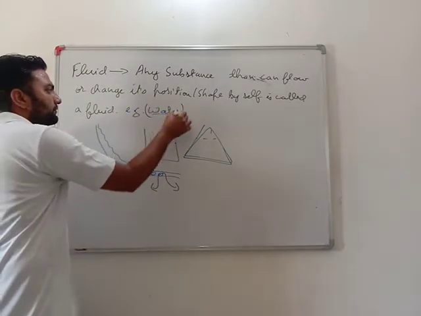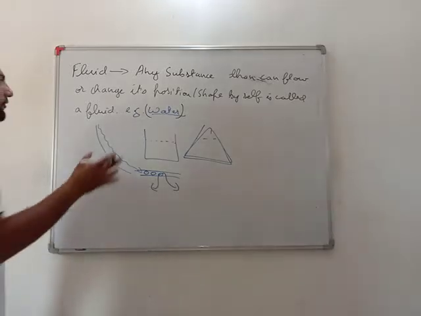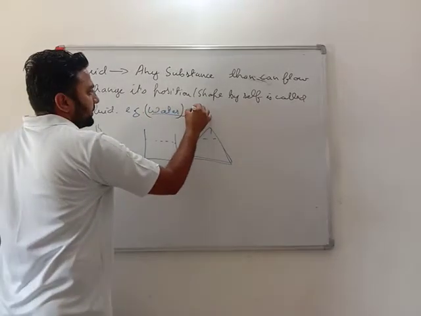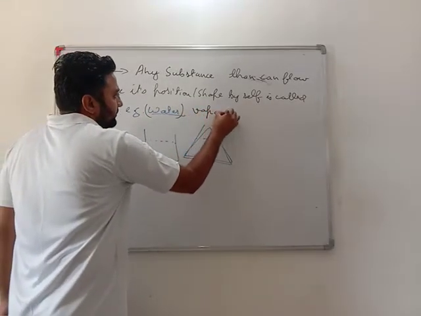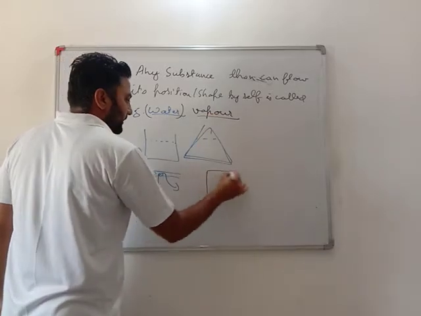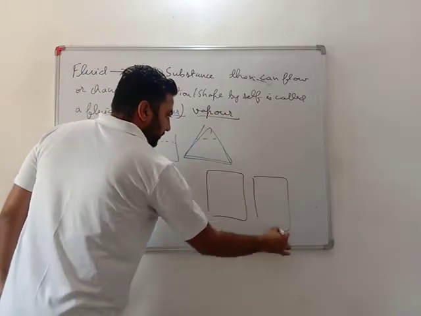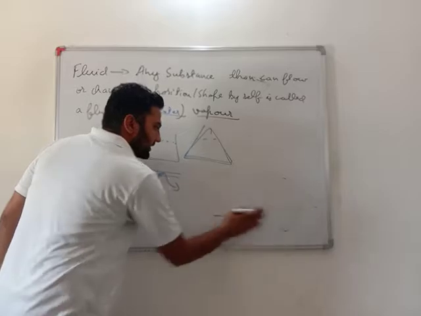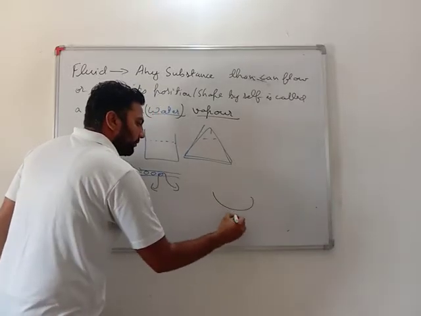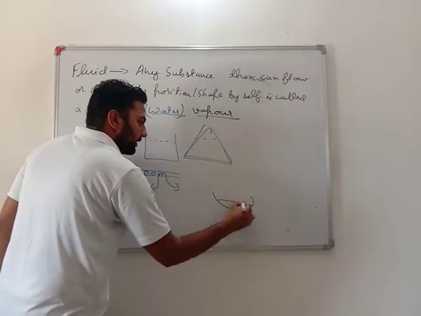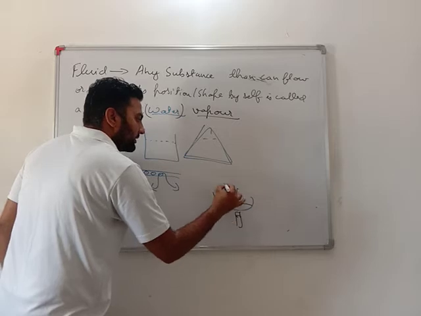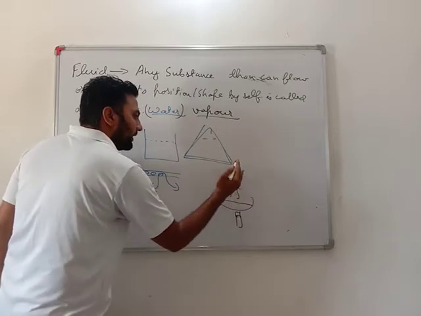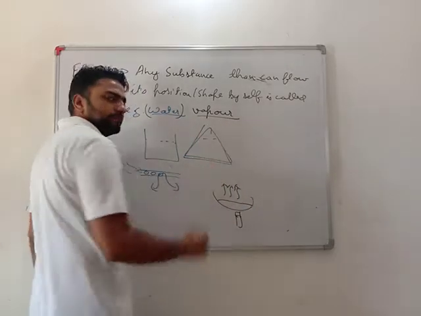In fluids, dear students, the first example is water, the second example is vapor. Let's take a very simple example. If I am boiling water, you can see the water vapor continuously moves up, yes or no? Automatically it keeps on moving.